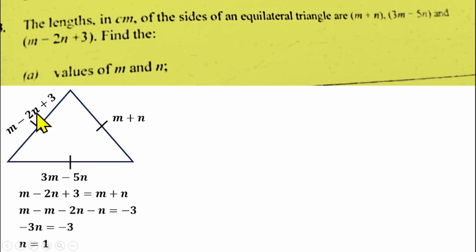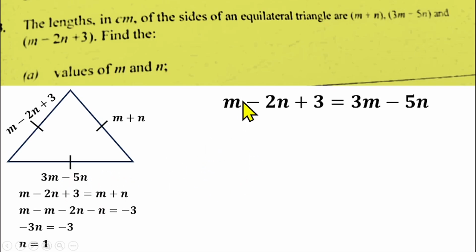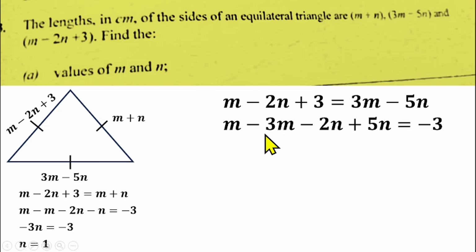So this side also will be equal to this side as well. So that will give us another equation to deal with. So also we'll be having m minus 2n plus 3 equals 3m minus 5n. If you take the like terms, you'll be having m minus 3m minus 2n plus 5n equals minus 3. So m minus 3m will give us minus 2m. Minus 2n plus 5n will give us 3n. So equals minus 3.